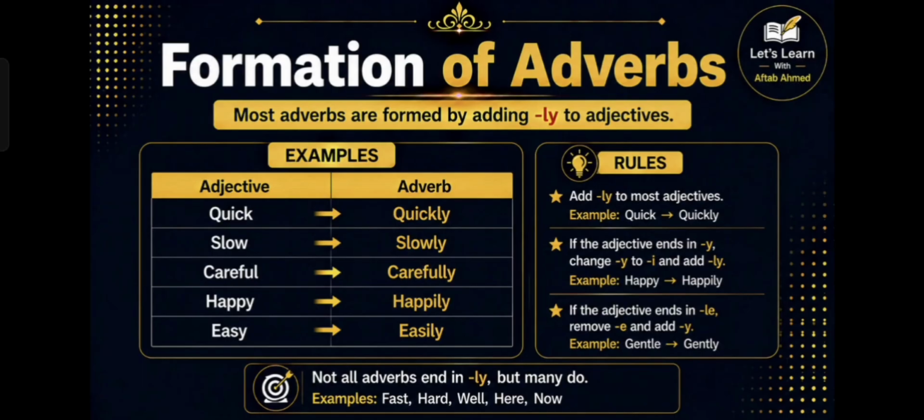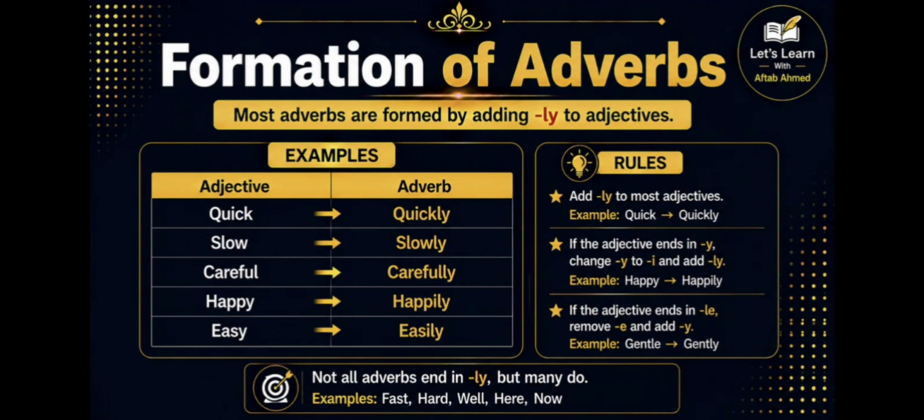Now let's learn how adverbs are formed. Most adverbs are formed by adding ly to adjectives. For example, quick, quickly; slow, slowly; careful, carefully. There are also some spelling changes. If an adjective ends in y, we change y to i and add ly. For example, happy, happily; easy, easily.